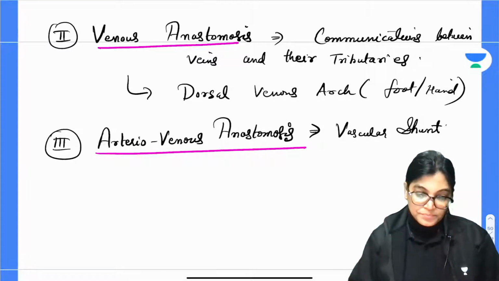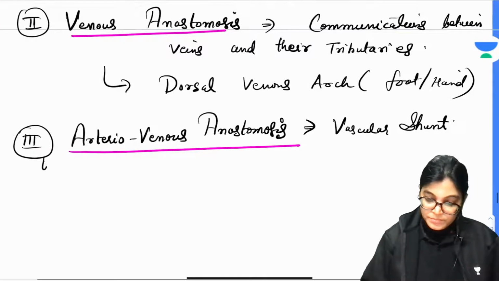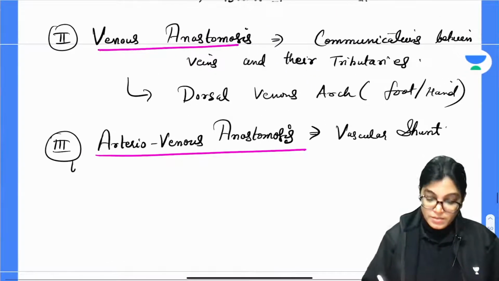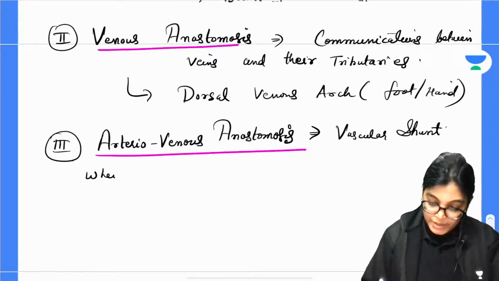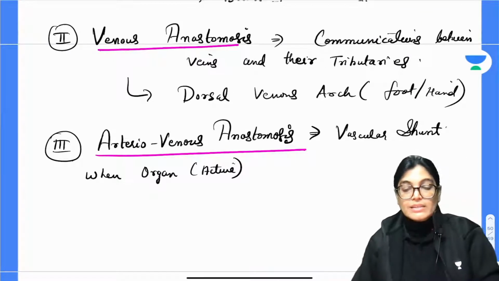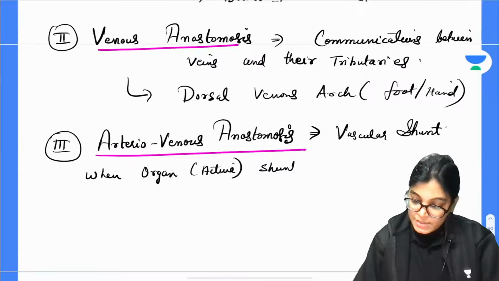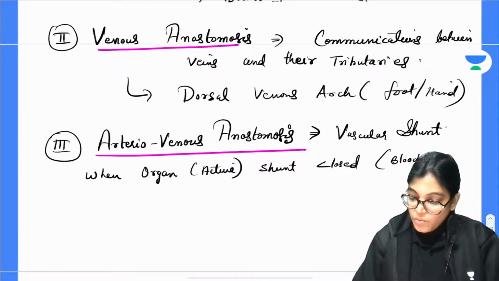So write down. When the organ is at an active stage, this vascular shunt is closed and the blood will flow via capillaries.